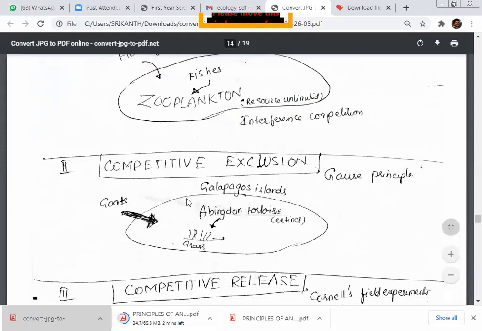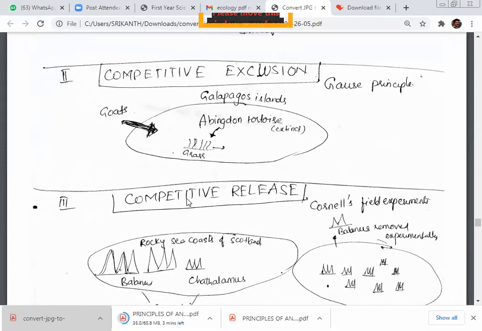Okay. Next, competitive exclusion, the Gause principle. In this mind map, we framed it like this. Abingdon tortoise, which got extinct. It's a grass-eating one. The place is Galapagos Island. When goats were introduced here, their high grazing capacity made the Abingdon tortoise go extinct.